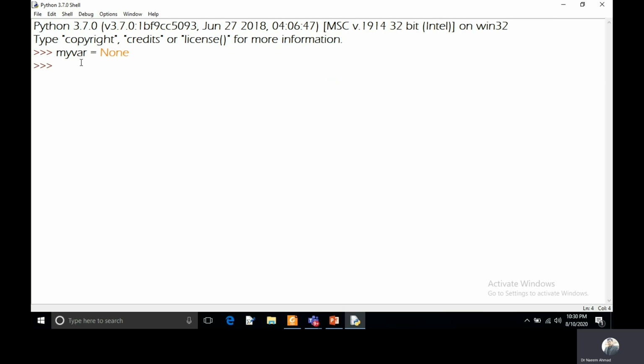And you can see here the type of this variable, and it will show NoneType. And if you want to print the value of this variable, then it will not print any value because it is a null value. It will not show any value. So it is not showing any value. So it means it is a null value.